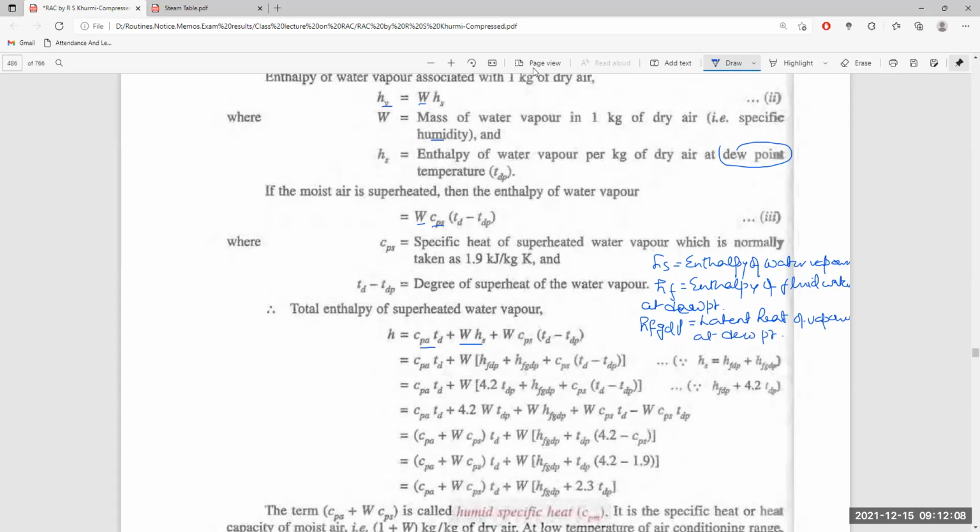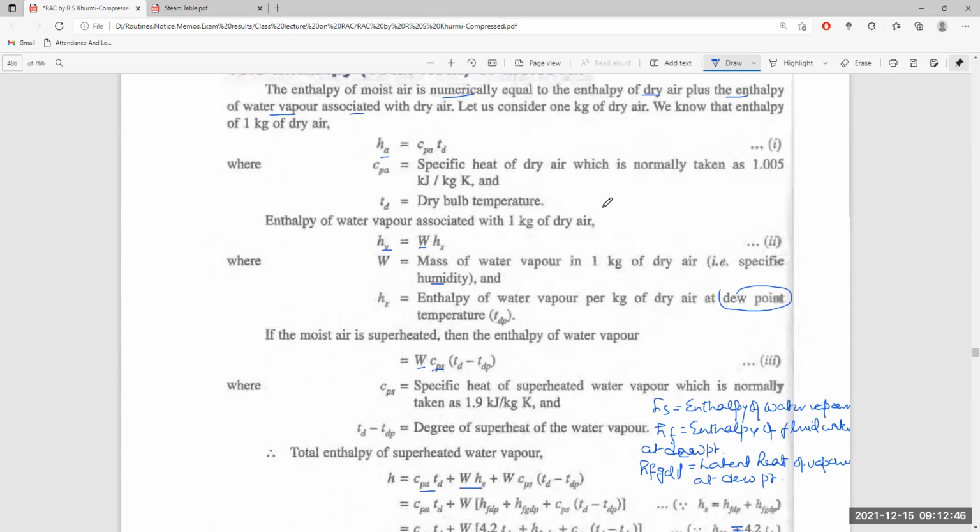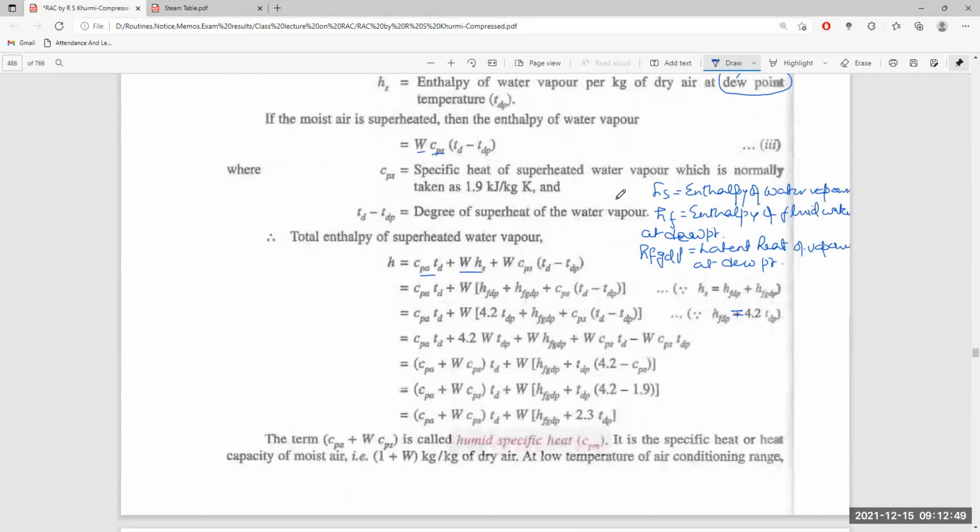So we put it here as HS is equal to HFDP and CP is equal to CPA plus W CPS. Now we know HFDP is equal to HFDP plus 4.2 dP. Now we replace this portion, and that is equal to 4.2 dP. Then HFDP is equal to 4.2 dP.